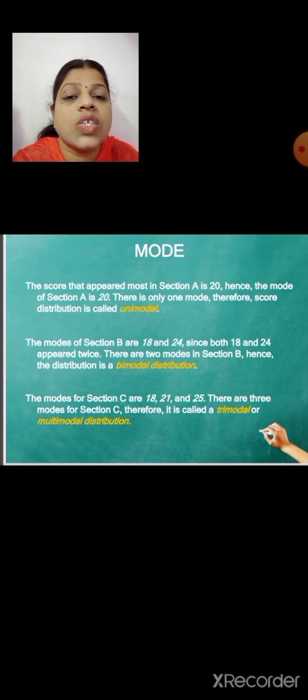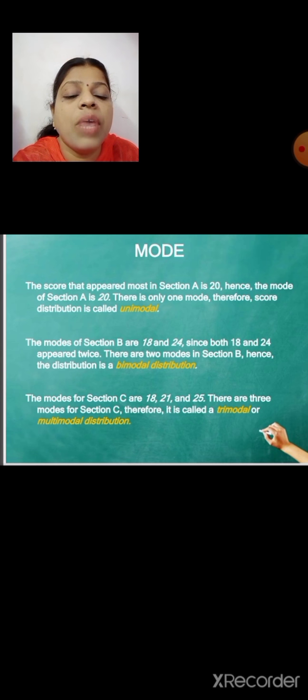Hence the mode of section A is 20. There is only one mode, therefore the score distribution is called unimodal. Other values also repeat, but here 20 repeats more number of times and it is the only one such value. Only that value 20 repeats more number of times, so that is taken as the mode and it is called unimodal.